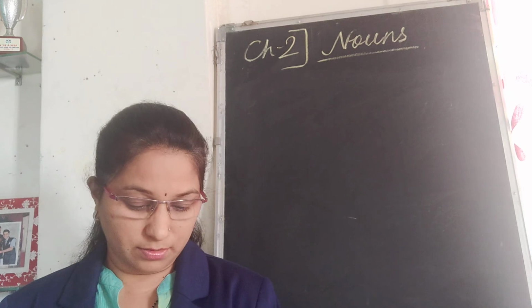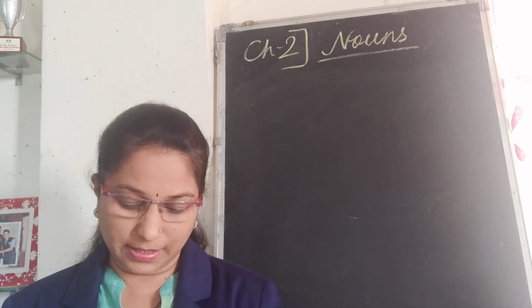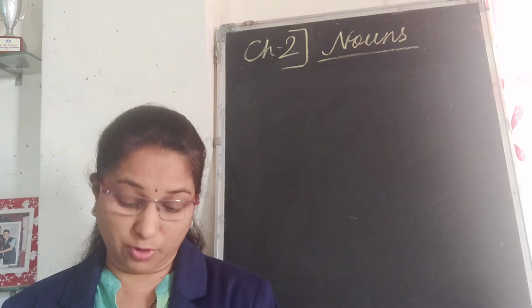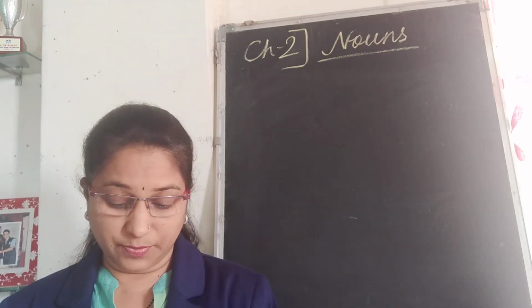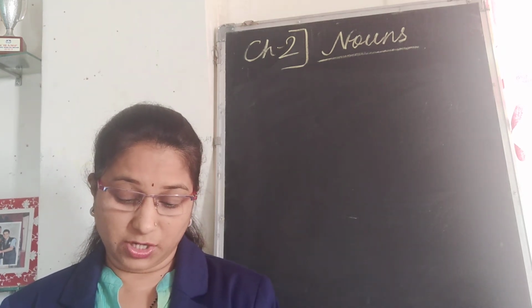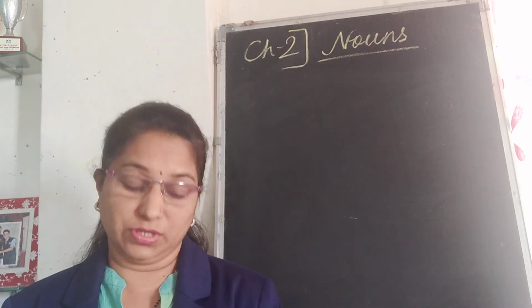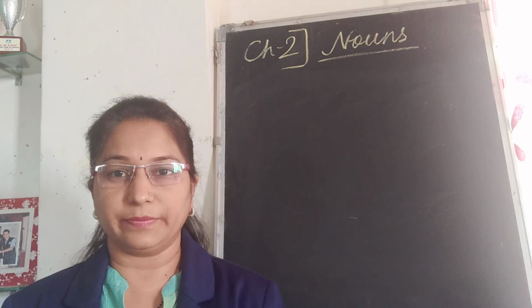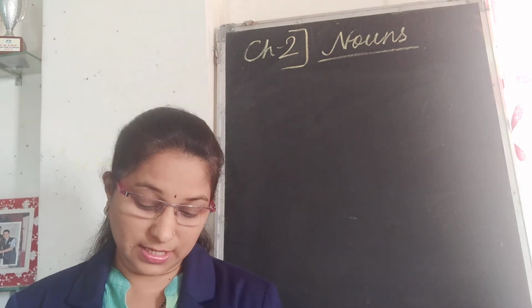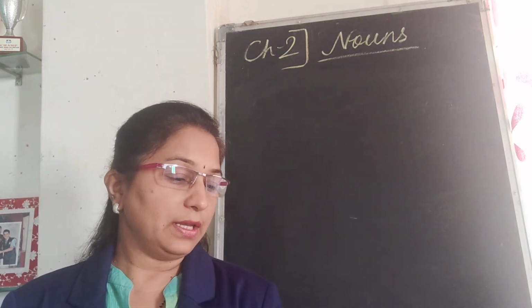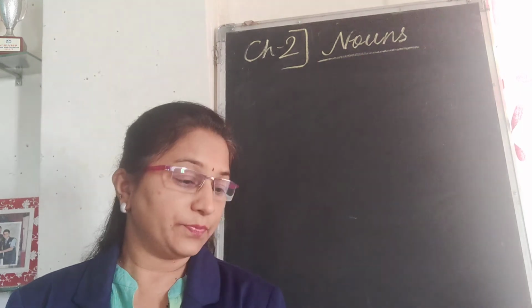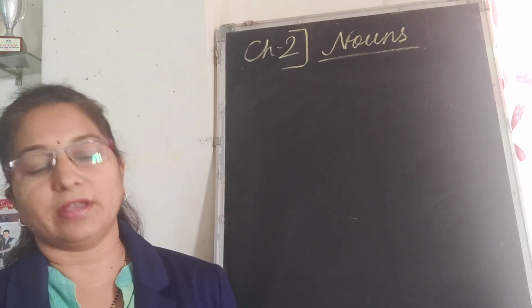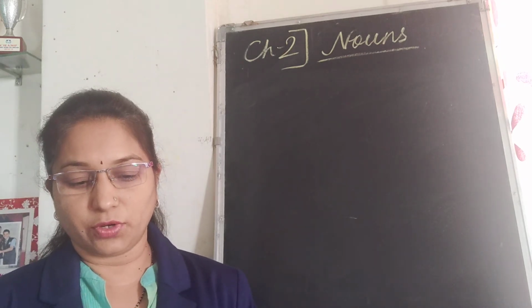Number 4, Mukesh took the Hyderabad Express to Chennai. So Mukesh is here a proper noun, Hyderabad Express is also a proper noun, and Chennai is also a proper noun. So here all the three words are proper nouns, you have to circle them. There is no common noun in this sentence. So the remaining, from number 5 to 10, you can solve on your own in the same way as we have solved these 4 here.